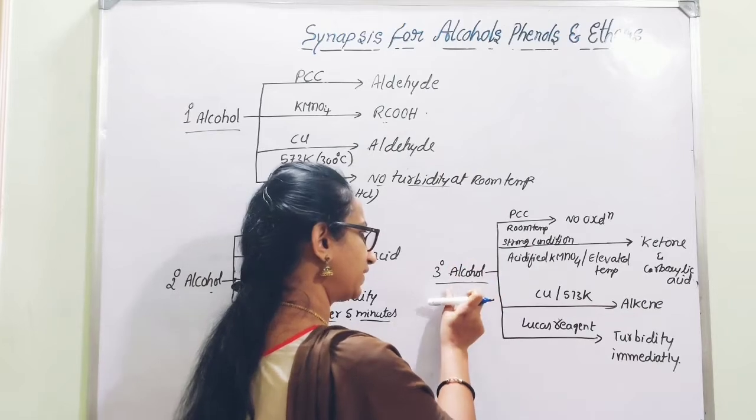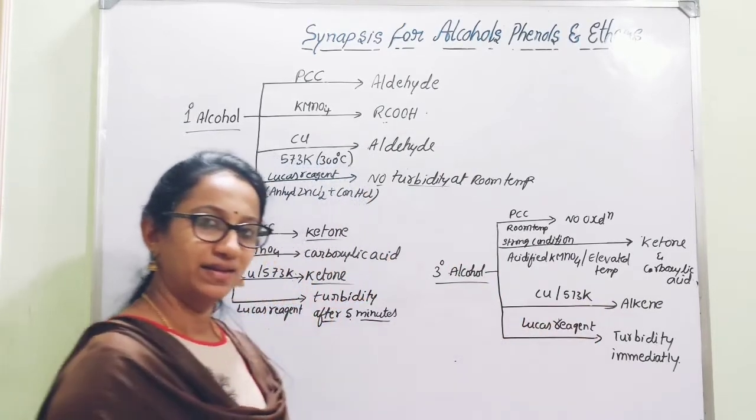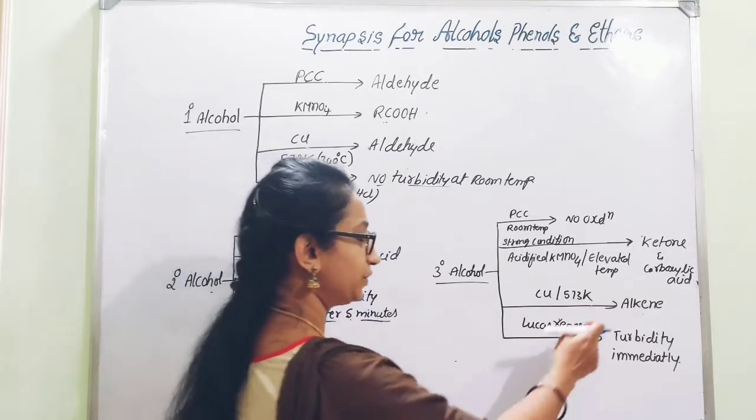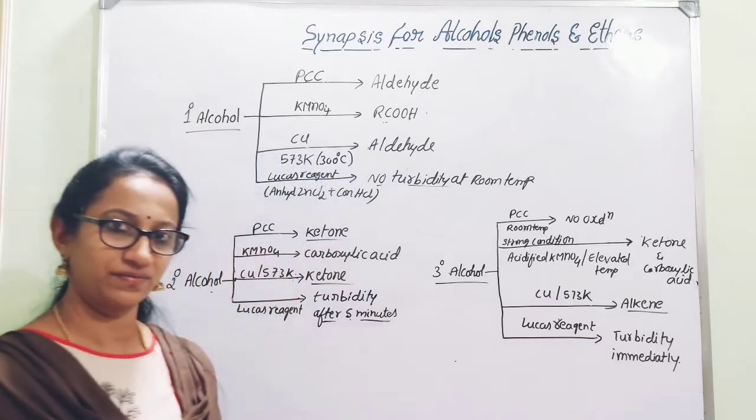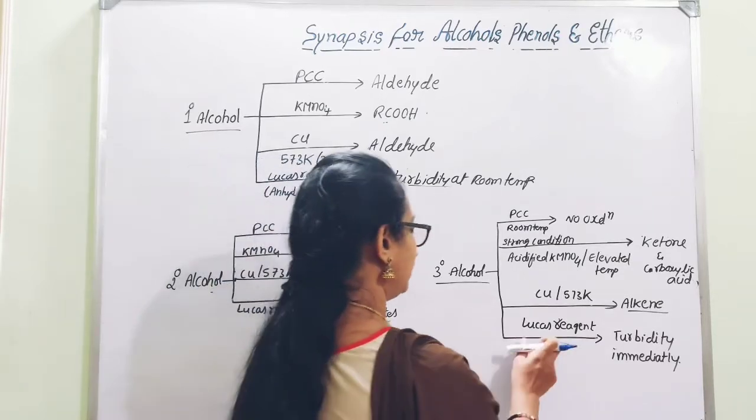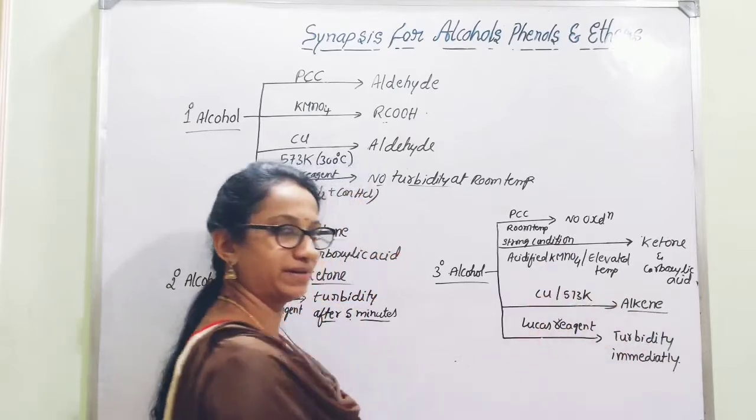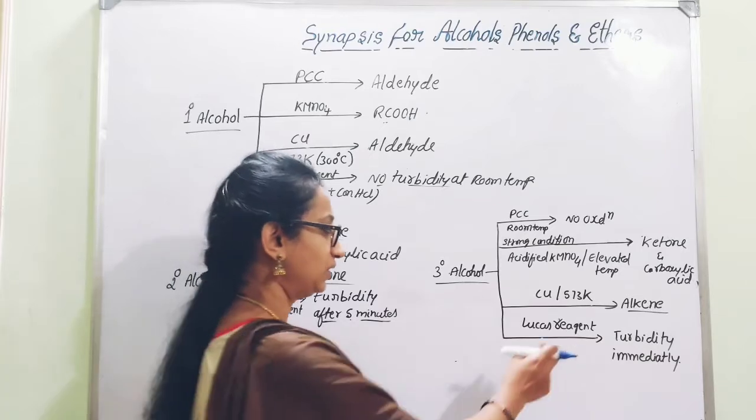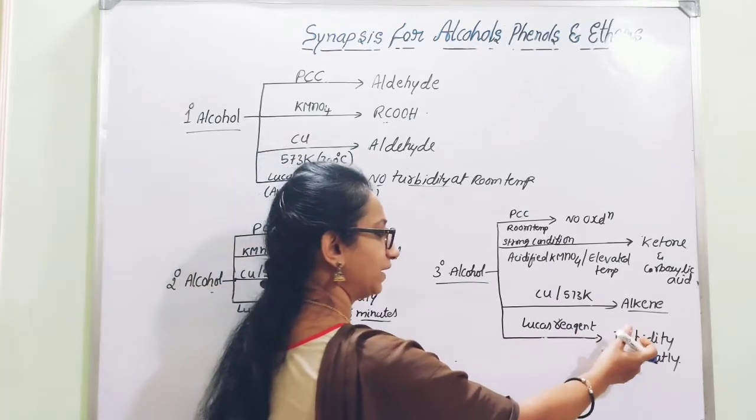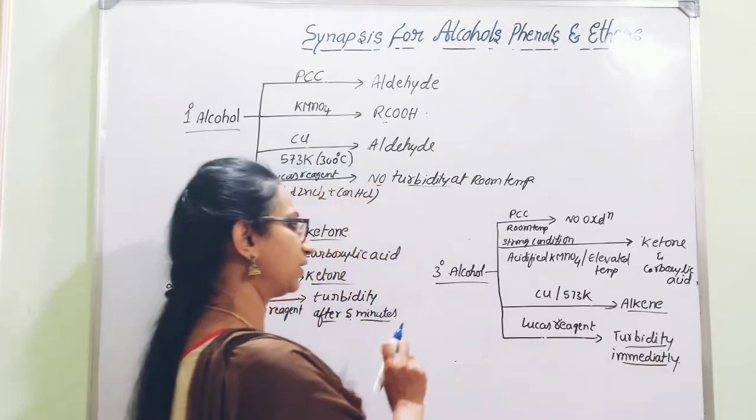Then, if tertiary alcohol is passed over heated copper catalyst at 573 Kelvin, there also you will not get dehydrogenation, but instead you will get dehydration to give alkene. That is a different product. Then, with the Lucas reagent, tertiary alcohol will give immediate turbidity. So, tertiary alcohol is more reactive with Lucas reagent to give alkyl chloride. So, if you get turbidity immediately, it means tertiary alcohol.